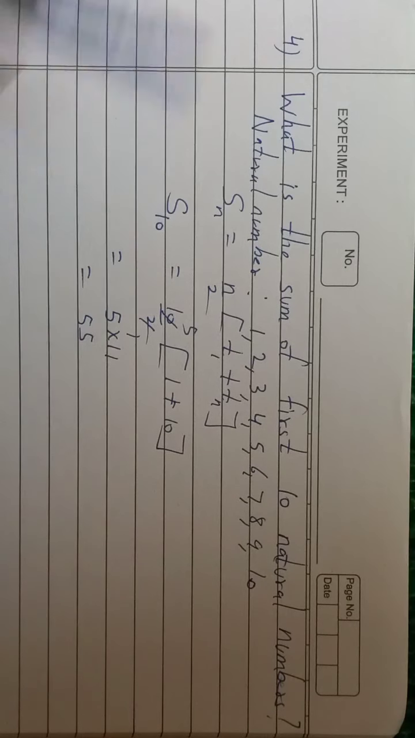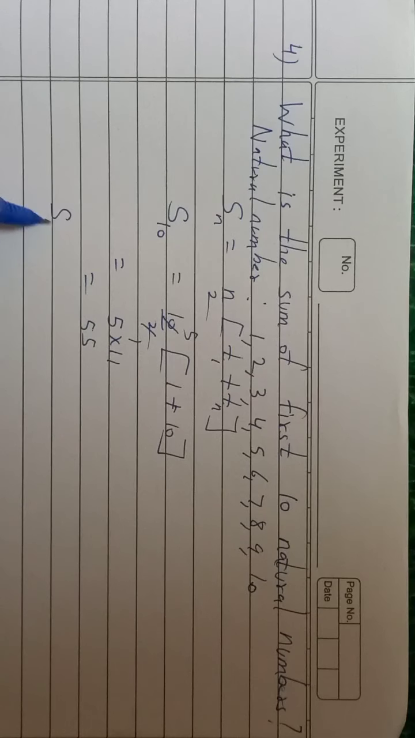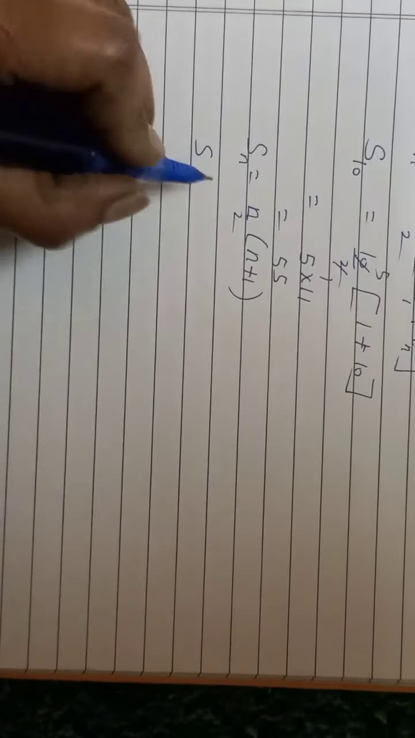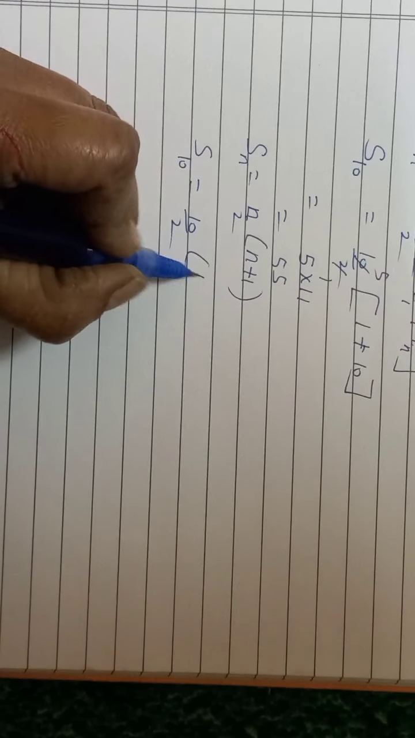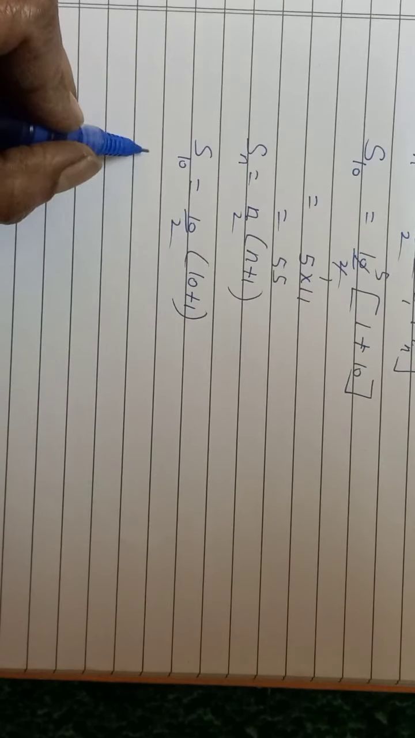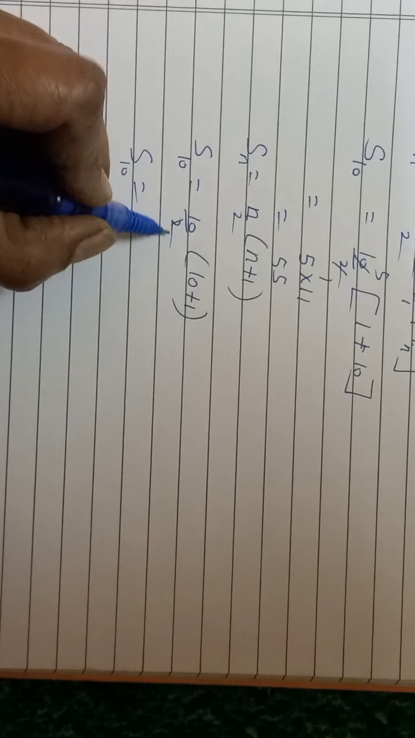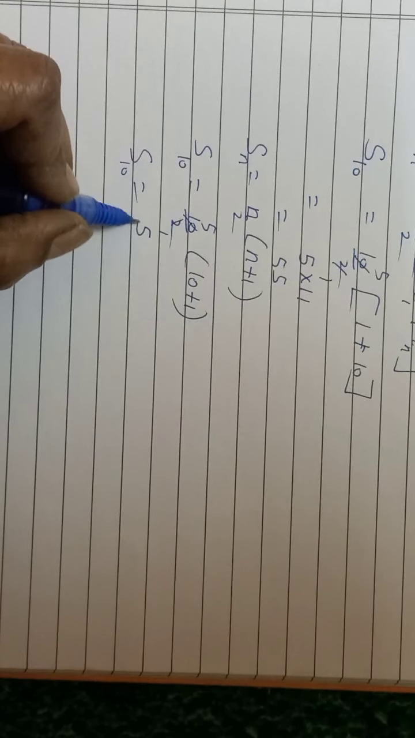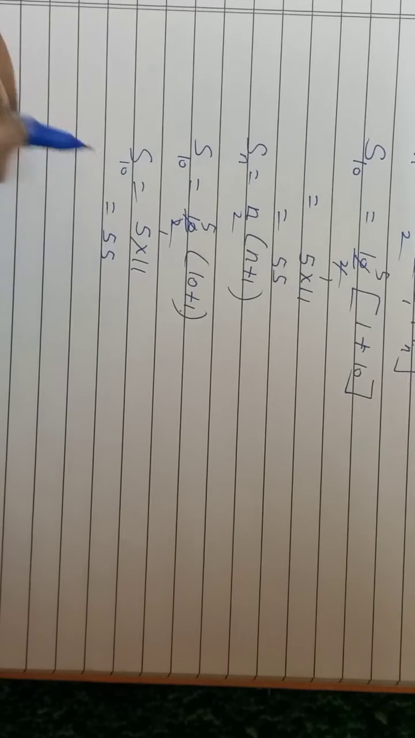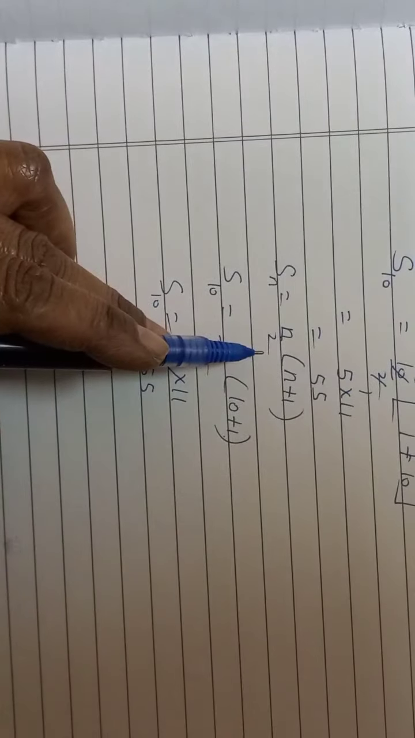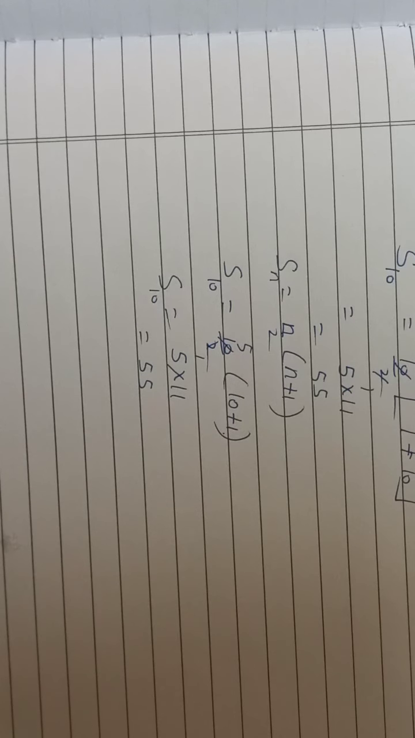See like this. Sn is equal to n by 2 into bracket n plus 1. So what is n? n is 10. So you will get 10 upon 2 into bracket 10 plus 1. So S10 is equal to 5 into 11, that is 55. So this formula can also be used by you to solve the example. Followed?